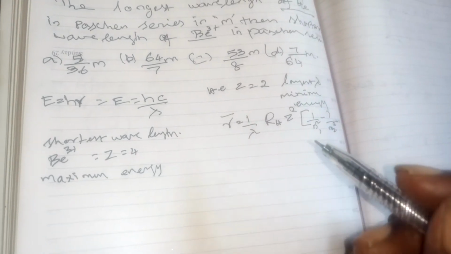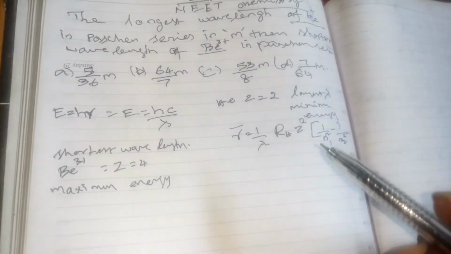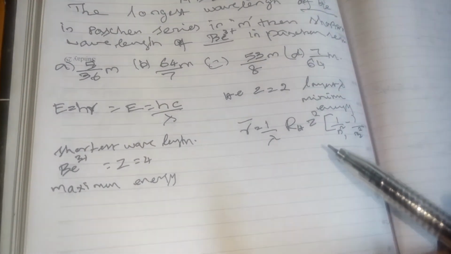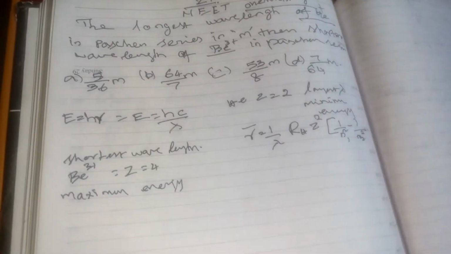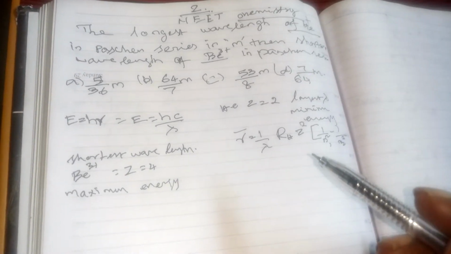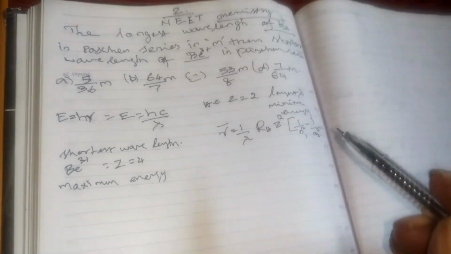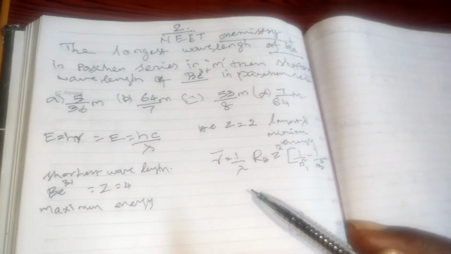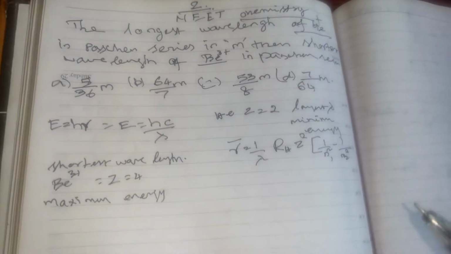The atomic number in helium is 2. So Z equal to 2. The longest wavelength means there will be less energy. The shortest wavelength means there is more energy.